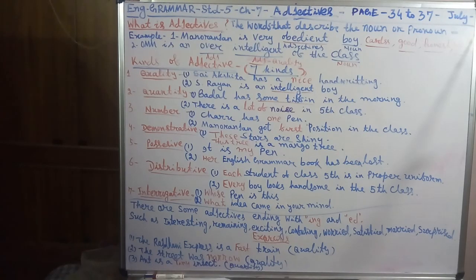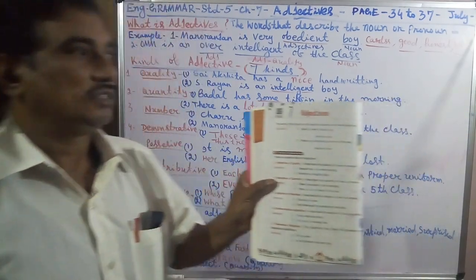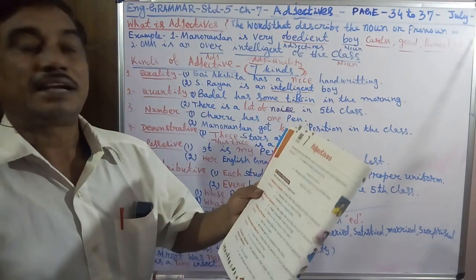Hello, Standard 5 students. Today we will start grammar Chapter 7, Adjective. Page 34 to 37.